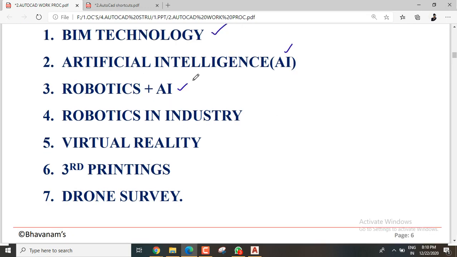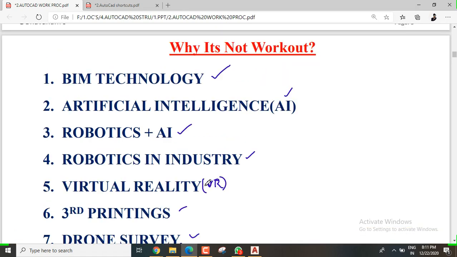So let me see this, robotics and AI. Robotics, not human, robotics in industry, and virtual reality, VR. And we have augmented reality as well. Sixth concept is 3D printing, and the seventh one is drone survey. See this, all these technologies are the top running technologies in India.